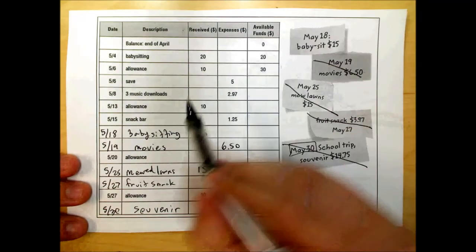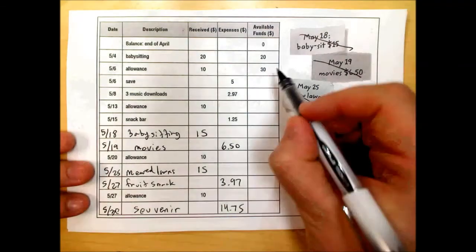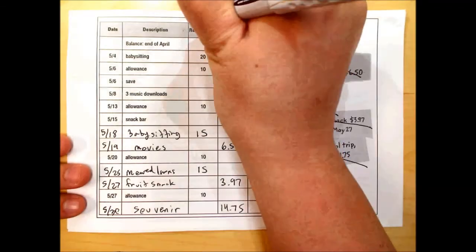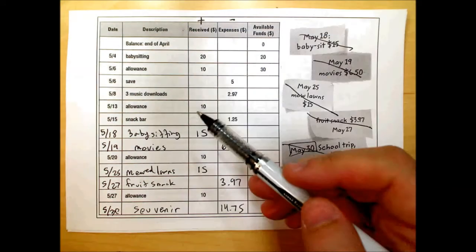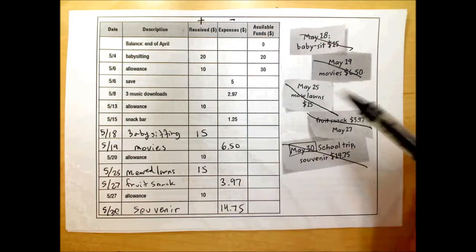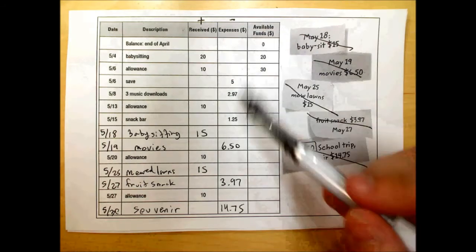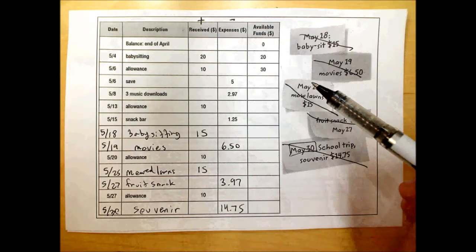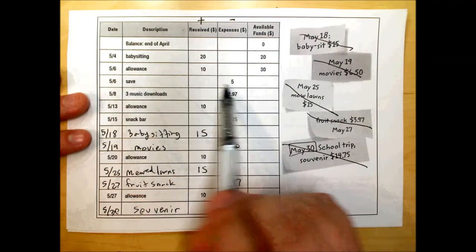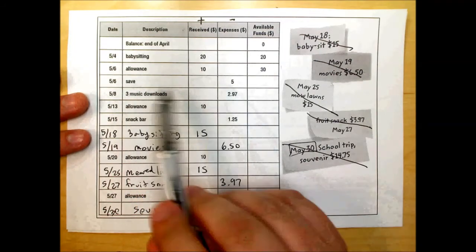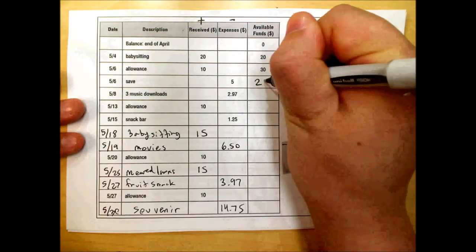Okay, so now we need to just figure out what goes in this column here. So remember, in the received column, we're adding, expenses we're subtracting. And you don't have to memorize this. Just think about it logically. When you receive money, you have more money, so you add. When you spend money, when you have expenses, you subtract because you don't have it anymore. Okay, so here it says this. They put $5 in their savings account. And this is in the expenses column. So $5 is subtracted from 30, so that's $25.